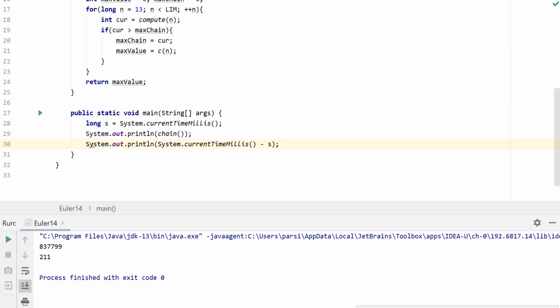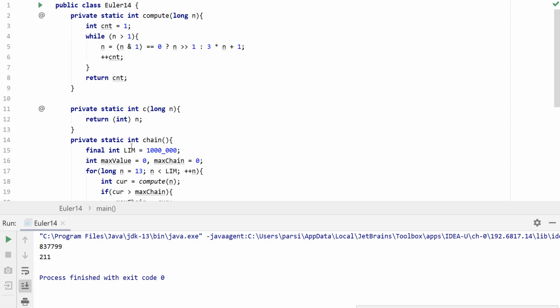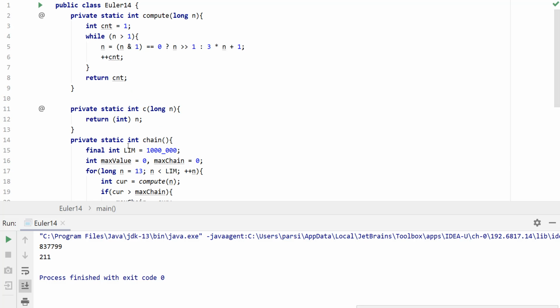All right, so let's go ahead and improve on this. You can actually use maybe a map, and you can store the subproblem. But I figure it's probably better to store an array. That way, the checking should be O of 1, and the insertion should be O of 1, and then we can reduce the size of the numbers that we want to check to make this a little bit quicker.